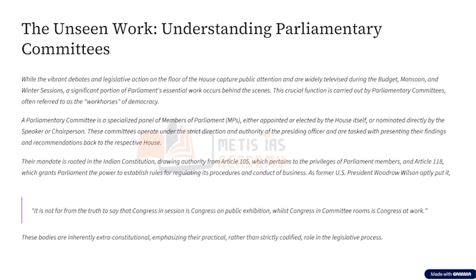A lot of bills are introduced, and once the bills are introduced, debates, discussions and deliberations go on in the Parliament. We also know that at certain times there are walkouts, sloganeering and disruptions in the House. These things happen during the course of the working of the Indian Parliament.